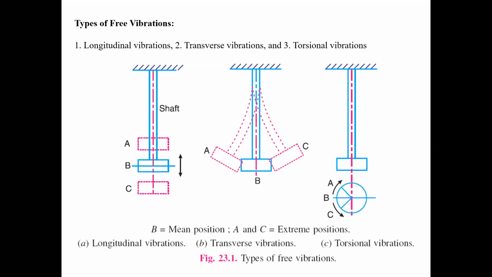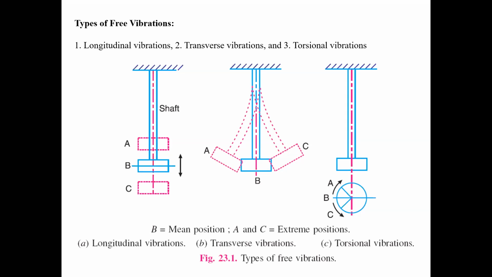From the transverse vibration point of view, when the body moves perpendicular to the axis of the shaft, that type of vibration is called transverse vibration.